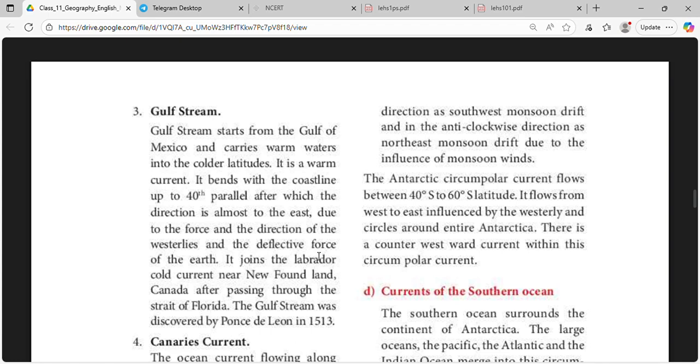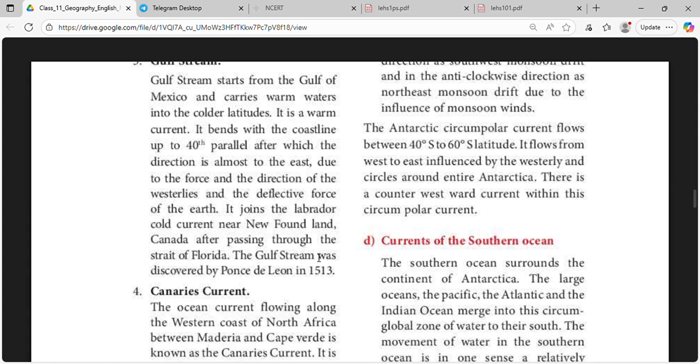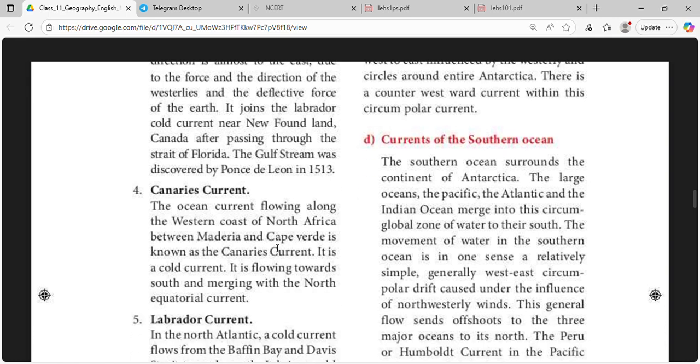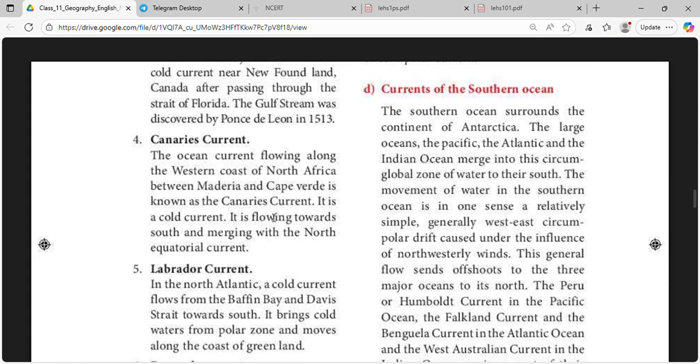It joins the Labrador cold current near Newfoundland, Canada, after passing through the Strait of Florida. The Gulf Stream was discovered by Ponce de Leon in 1513. The ocean current flowing along the western coast of North Africa between the Maldives and Cape Verde is known as the Canaries current.